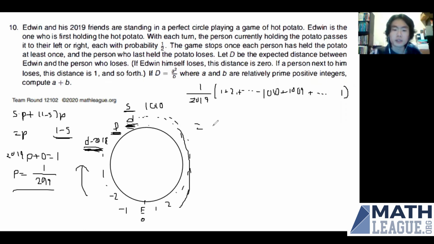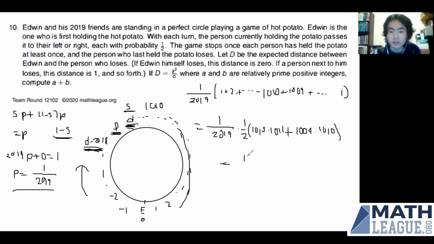And we note that this is the sum of two triangular numbers. So times 1/2, this will be 1010 times 1011 plus 1009 times 1010. And this just equals 1010 squared over 2019.